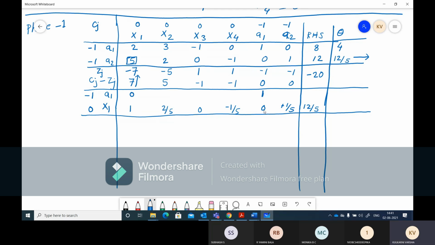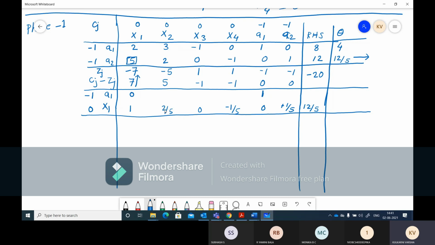And same thing we can check over here also. To this 0, if we multiply by 2, and then we subtract from this 1, so 1 minus 2 into 0, that is 1 minus 0, we'll get 1. So it is simple that we have to multiply this row by 2, and then we have to subtract from the corresponding elements of old A1. So let us do the same thing for all.